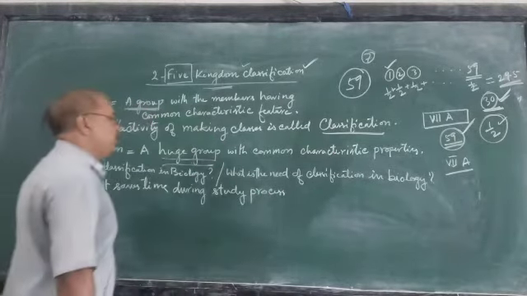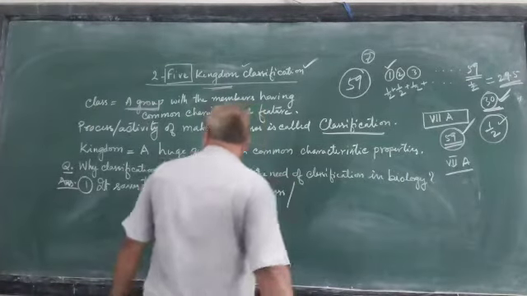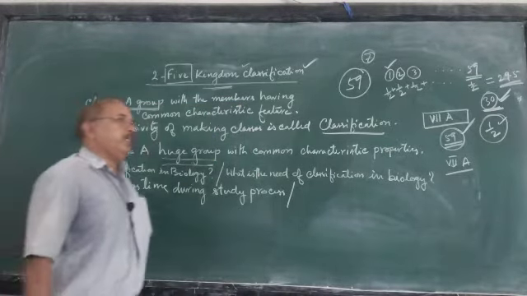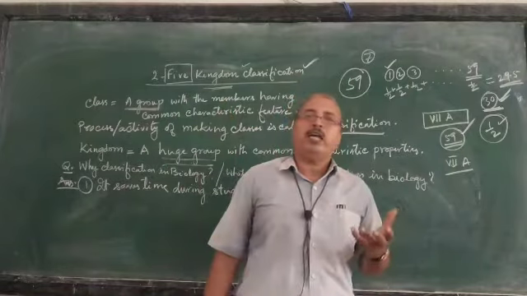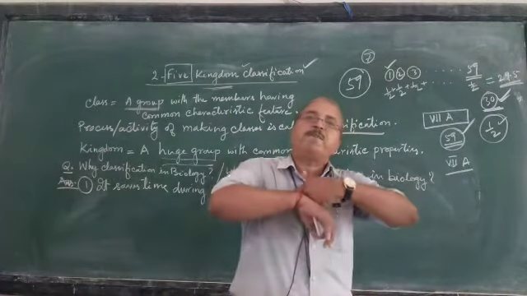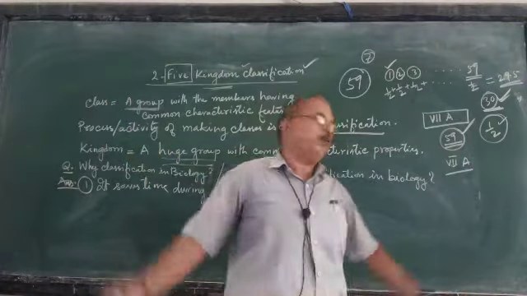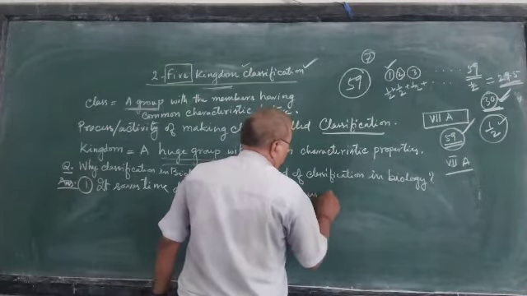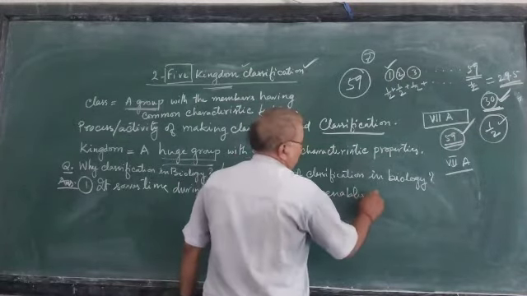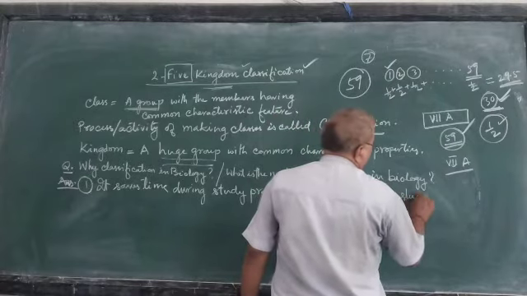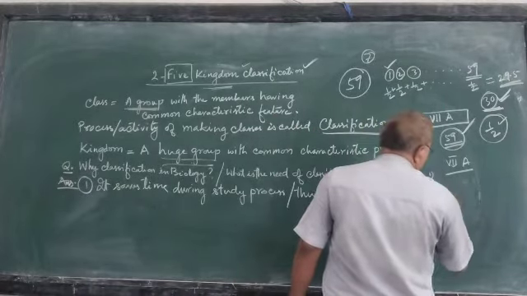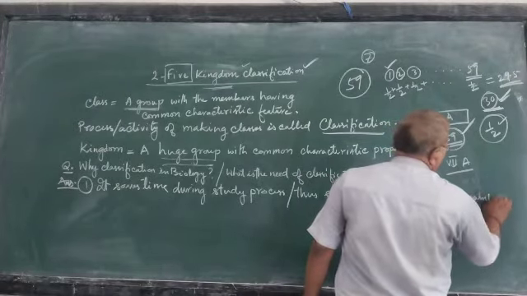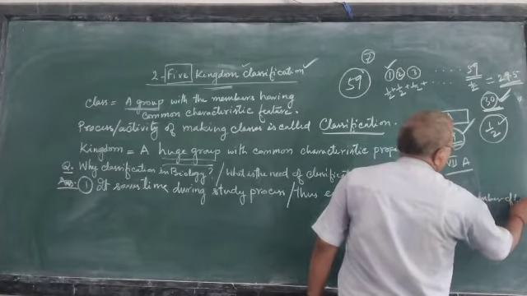What is to do with the time? Yes, it saves time. If it saves time, we can use one life span to study a huge number, a large number of life forms. So it saves time during study, thus enables us to study a large number of living beings.